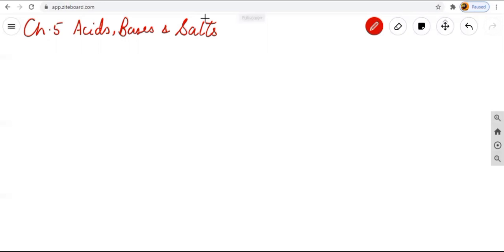Today, I will explain the acids part of this chapter. But firstly, we will start with the introduction of all these parts. What is acid, what is base, and what are salts.